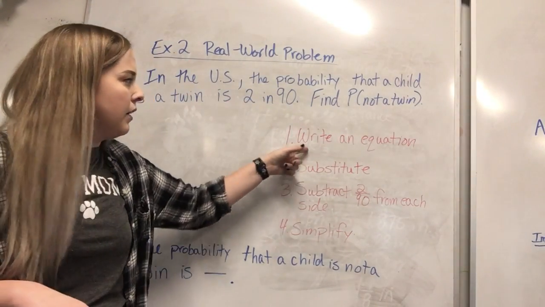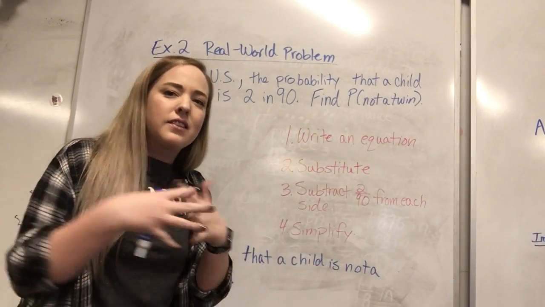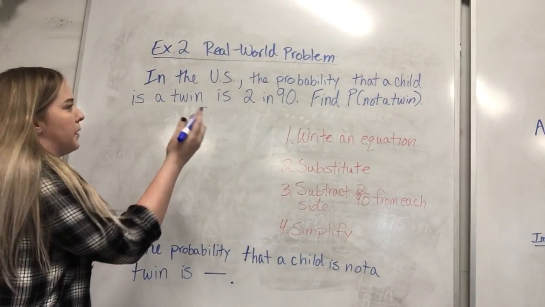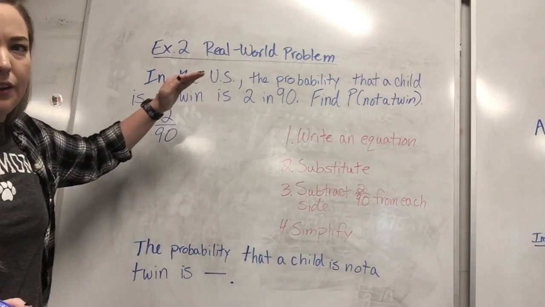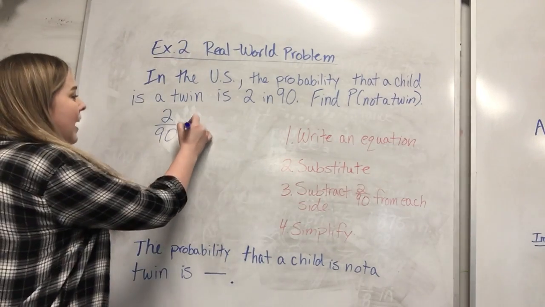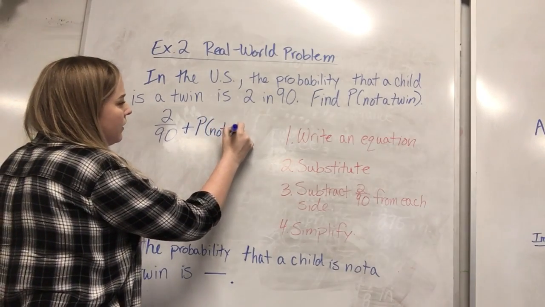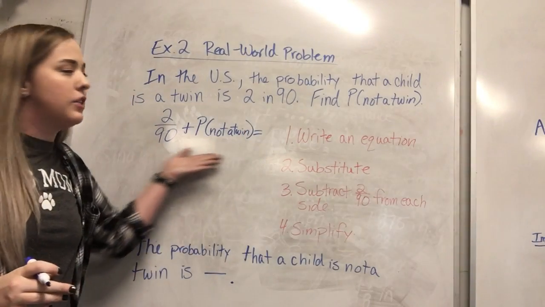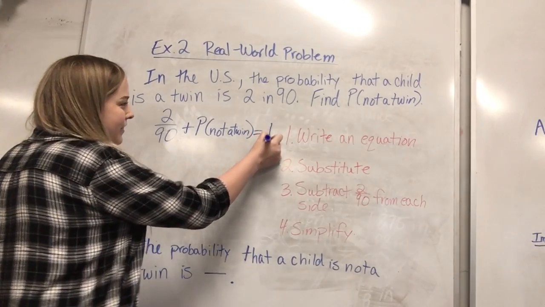So our first step, you'll see it on your paper, write an equation. The way we write this equation, when you have complements, you usually add them together, so we're going to add them. We know the probability of twins is 2 in 90, so we're making that a fraction. I know it's hard to see. 2 in 90. Trying to hide that glare, guys. And then we're going to add its complement, the probability of not being a twin. I'm going to save some space, guys, because I'm running out of space. And again, we talked about when we add these two things together, it should always equal, if you said 1, you're right. So it is equal to 1.